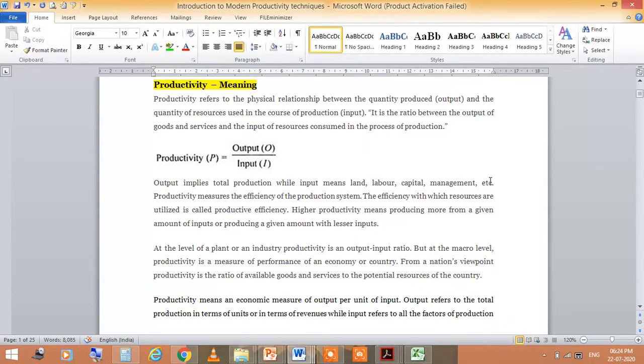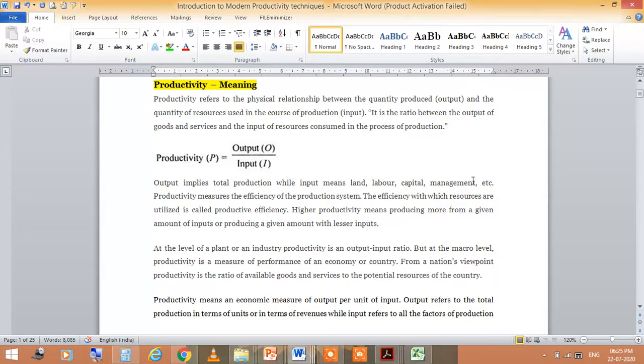So productivity measures the efficiency of the production system. The efficiency with which resources are utilized is called productive efficiency. Higher productivity means producing more from a given amount of input, or producing a given amount with lesser inputs.